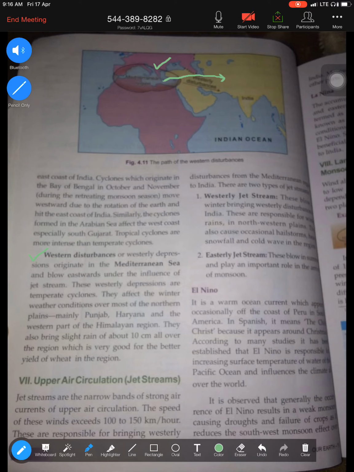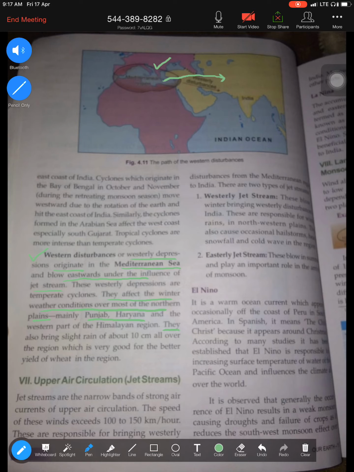So let's try to understand what are western disturbances. They are westerly depressions, please underline, which originate in the Mediterranean Sea and blow eastwards under the influence of the jet stream. The jet stream is a very important wind because it is a very high velocity wind. It pulls the westerlies and allows them to enter our country. Now where do they affect? They affect the winter condition over most of the northern plains. Please understand, it's mostly the northern plains that get affected because of the western disturbances. So which are the states? At least try to remember two states, Punjab, Haryana, or western UP. And what do